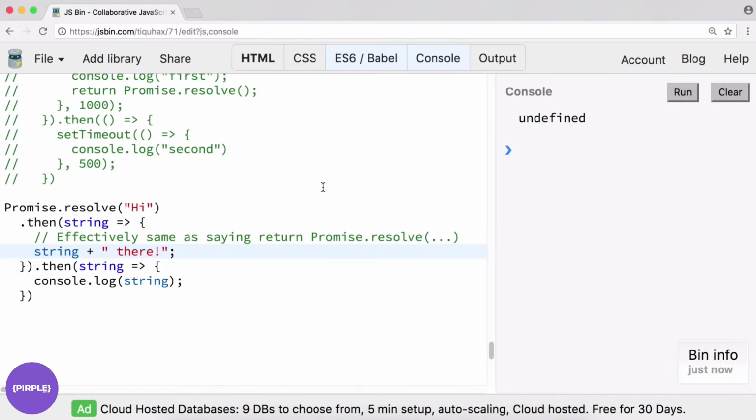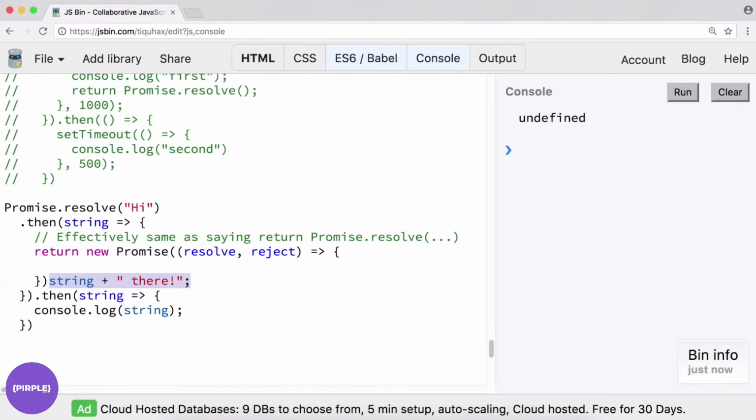We can, of course, construct new promises as well. We just have to be sure to return them. So we could have written this like this. Return new promise, resolve, reject. And let me get my brackets correct here. If we throw this in there, and then we resolve this.